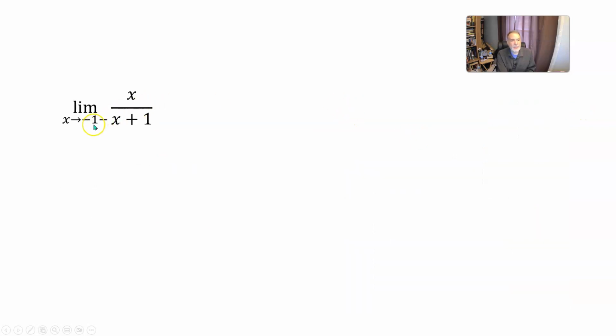What's the limit as x approaches -1 from the left of the function x over x plus 1? So we have a numerator that is approaching -1. We have a denominator that is approaching -1 plus 1, which is 0. So we have that situation where the denominator approaches 0 and the numerator doesn't. So this limit might be infinity, might be negative infinity. Let's think about whether the numerator and denominator are positive or negative as x approaches -1 from the left.